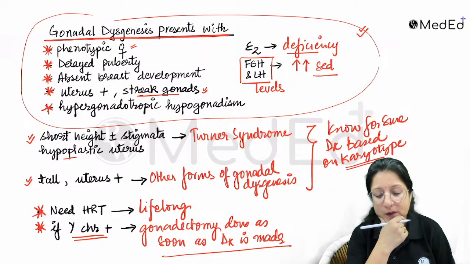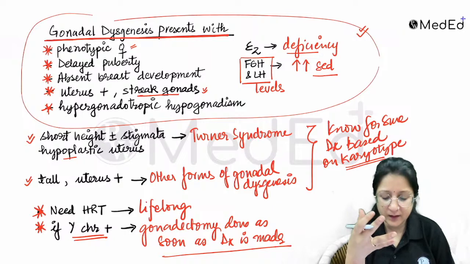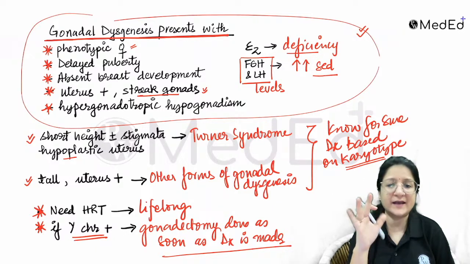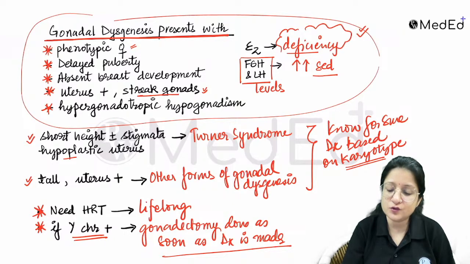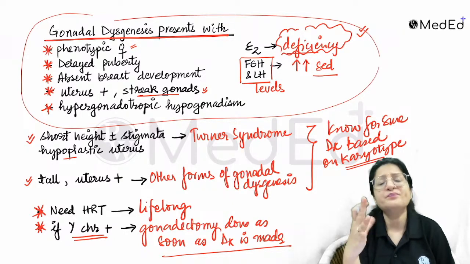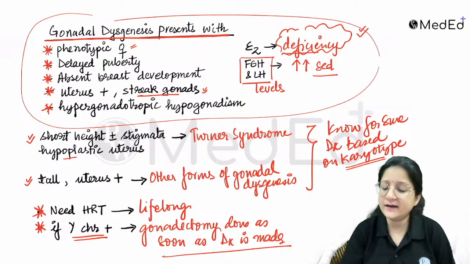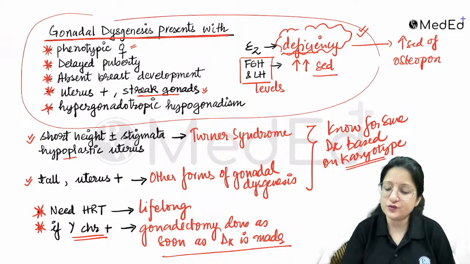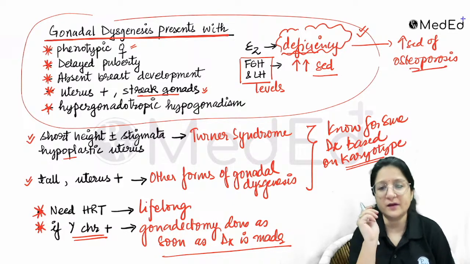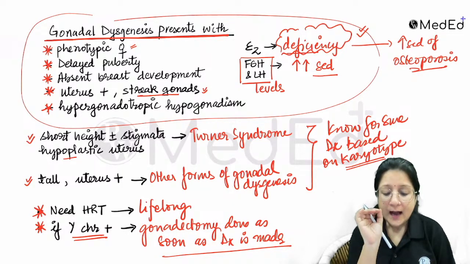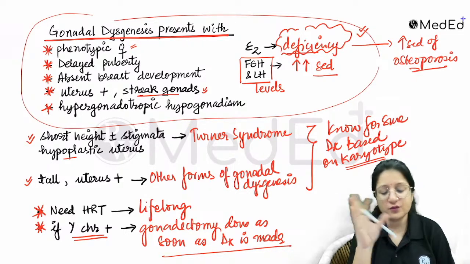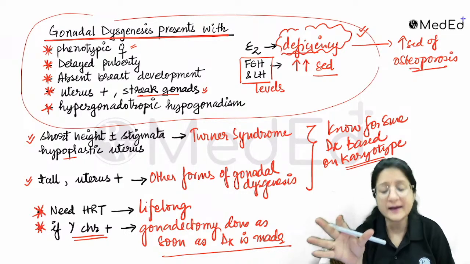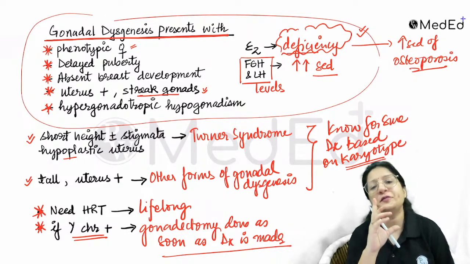These women will be given lifelong hormone replacement therapy to take care of their hormone status, because they have estrogen deficiency and no source of estrogen, so over their lifetime they are at increased risk and do need lifelong hormone replacement, right? Other than that, a multidisciplinary care approach is required, so I'm not going to go into too much detail. But for MCQ purposes, they ask you about pregnancy.